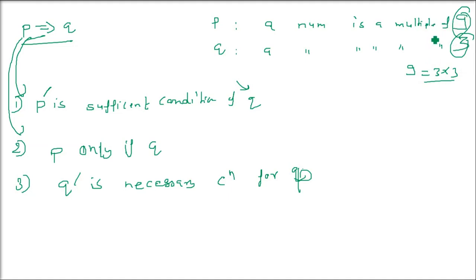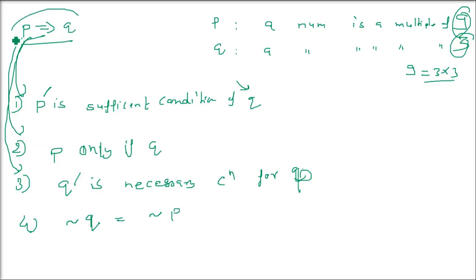So whenever a number is a multiple of 9, it is necessarily a multiple of 3 also. So P implies Q is the same as Q is a necessary condition for P. Coming to the fourth one. Now let us use negation. Negation of Q implies negation of P.